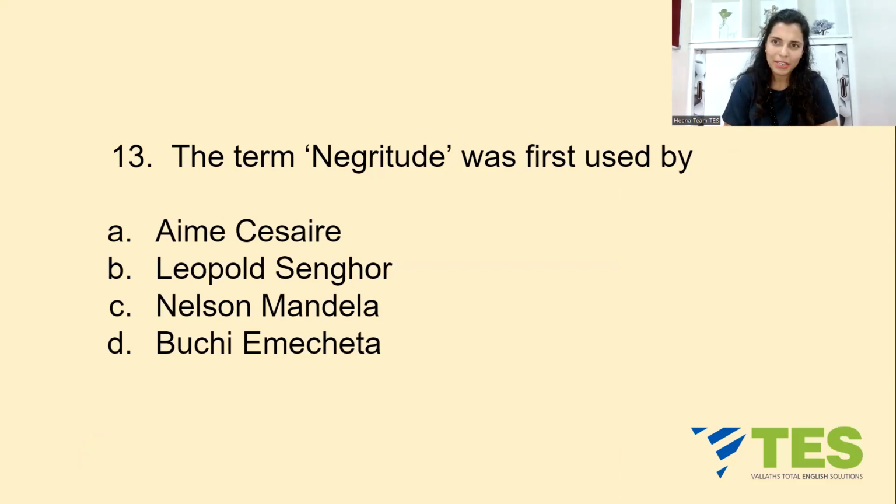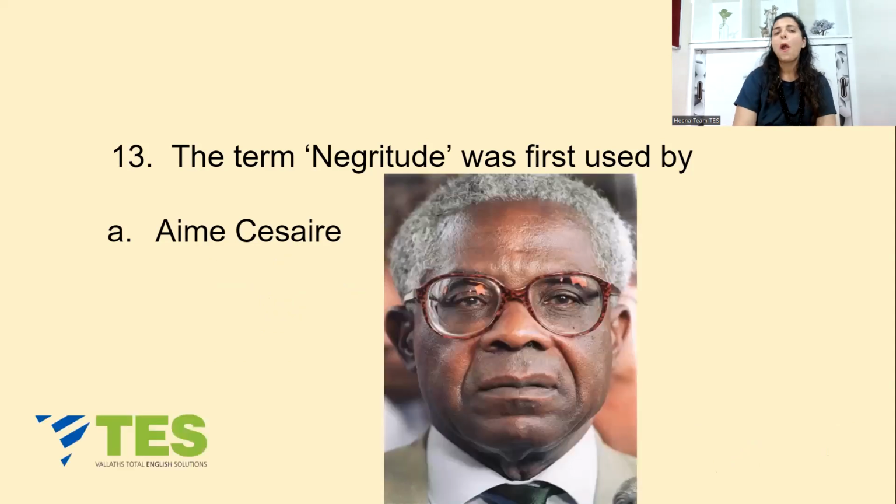Question number 13. The term negritude was first used by, your options are A, M.A. Césaire, B, Leopold Senghor, C, Nelson Mandela, or D, Buchi Emecheta. The negritude term was first used by option A, M.A. Césaire. Actually, it was along with Leopold Senghor and Leon Damas.